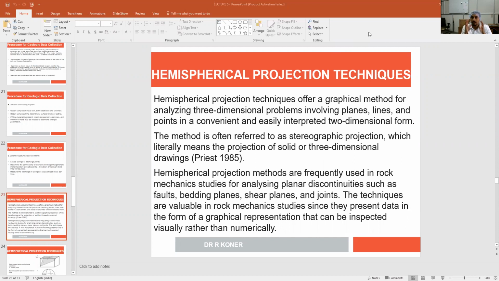In this particular situation, you imagine yourself standing in a dark room, and you have with you a torch. In a dark room, you are with that transparent globe marked with black lines, latitude and longitude. And you have a very strong light source, a torch, a pointed light source.